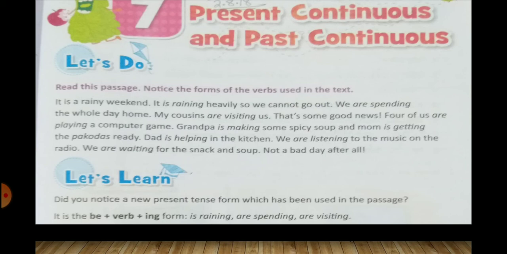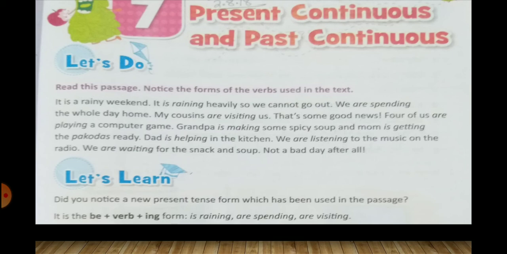So here you see, let's read this passage. So when we read this passage, we need to notice the forms of the verbs used in the text. So you have to listen to me and follow your book carefully.